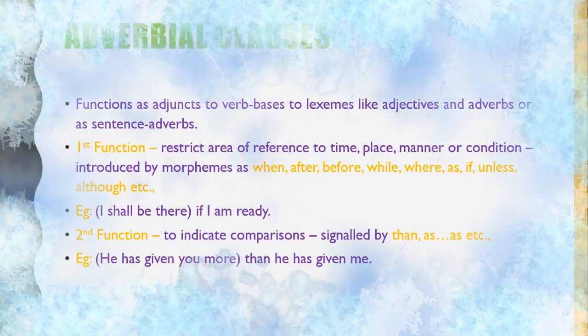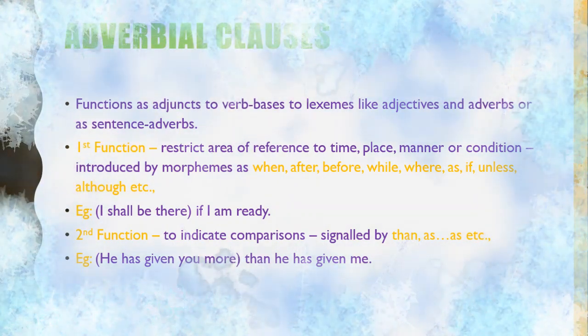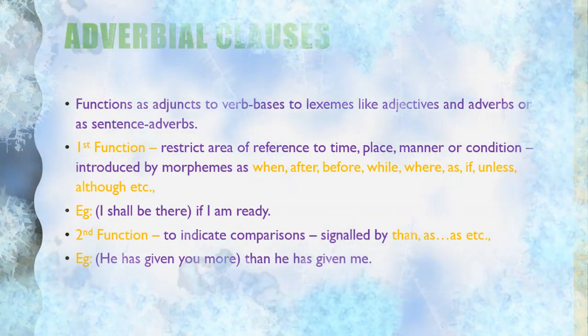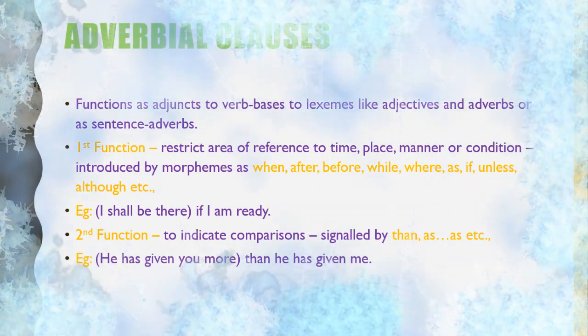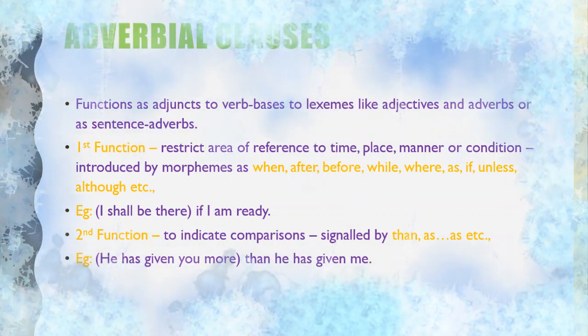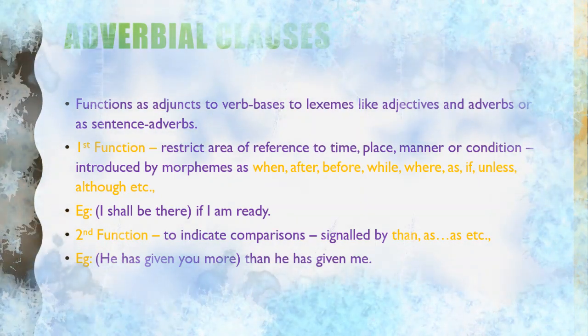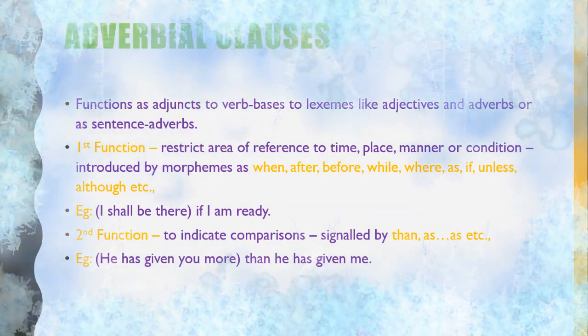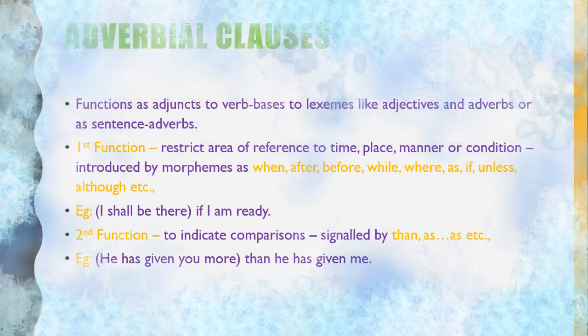So the first function is to restrict the area of reference of the verb basis. For example, if I say she dances, here we can restrict the verb dances to some extent, like when she danced, where she danced, how she danced, like that.